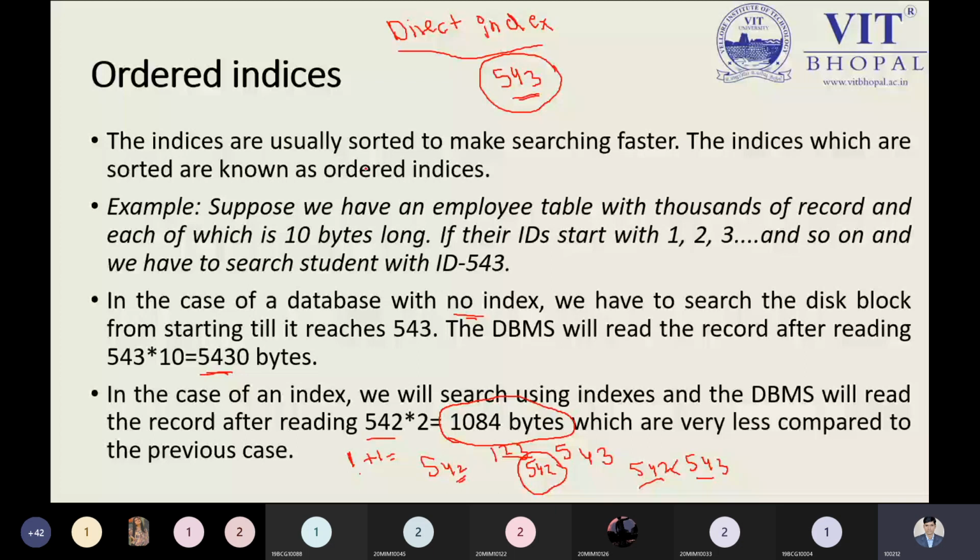Can anyone tell me why I'm multiplying 542 by 2, not by 10?